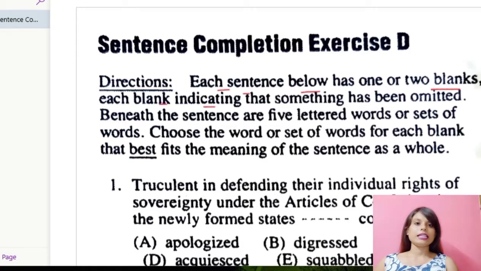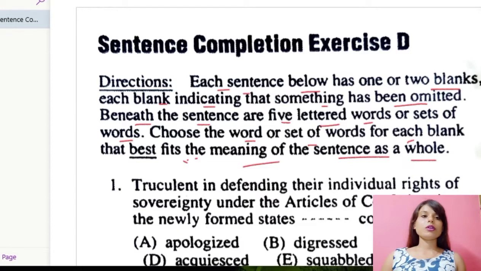Each blank indicating that something has been omitted. Obviously, there is a gap, so something is omitted. Beneath the sentence are five lettered words or sets of words. Choose the word or sets of words for each blank that best fits the meaning of the sentence as a whole.